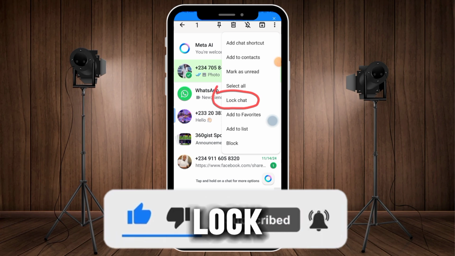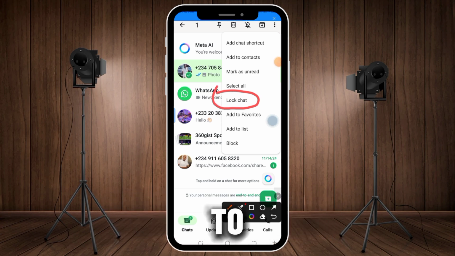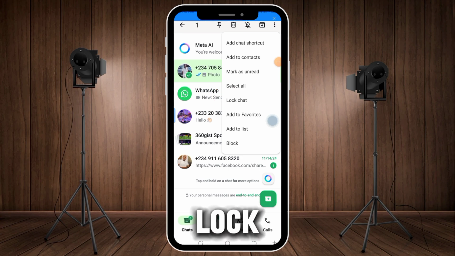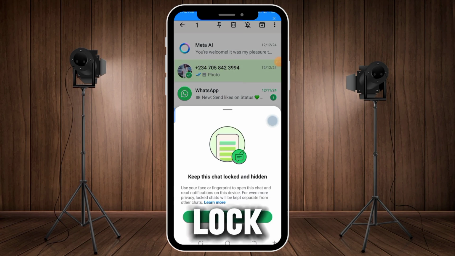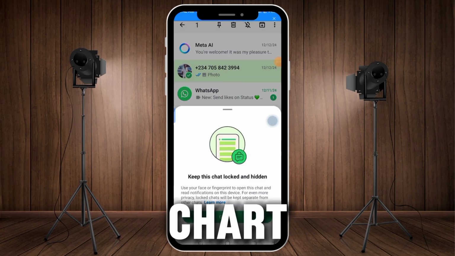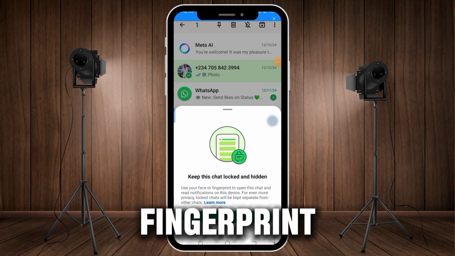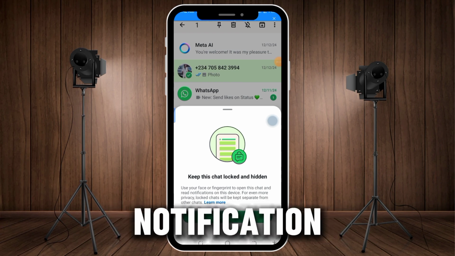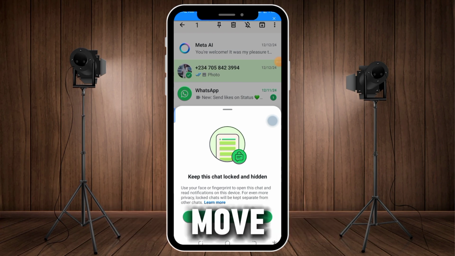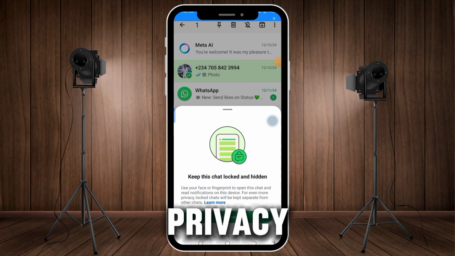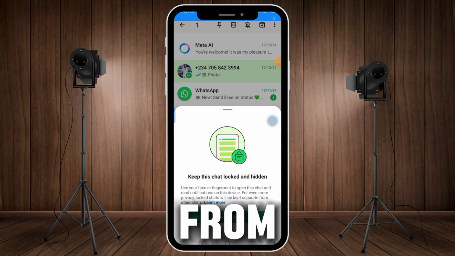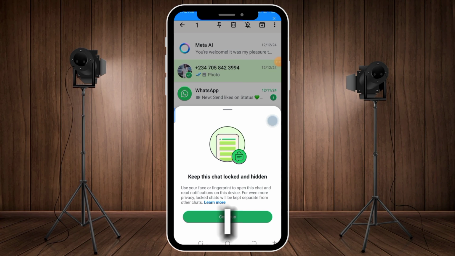You will see this thing that says lock chat. So we are going to lock this chat, and nobody is going to get access to this chat except me. So I'm going to click on that lock chat. Under the lock chat, see what they just wrote? It says keep this chat locked and hidden. Use your face or fingerprint to open this chat and read notifications on this device. For even more privacy, locked chats will be kept separate from other chats. Just like what I explained to you guys.